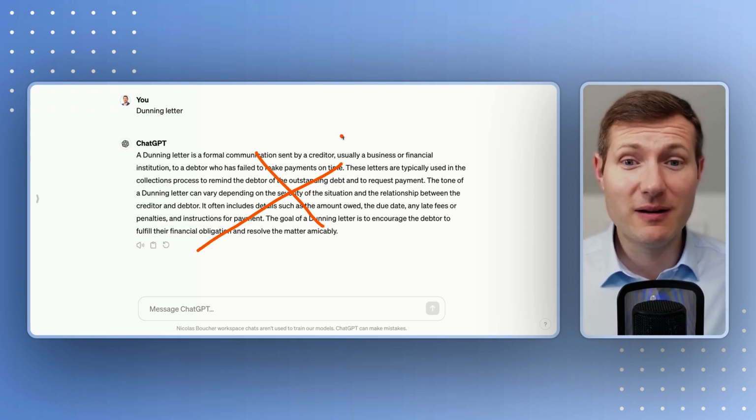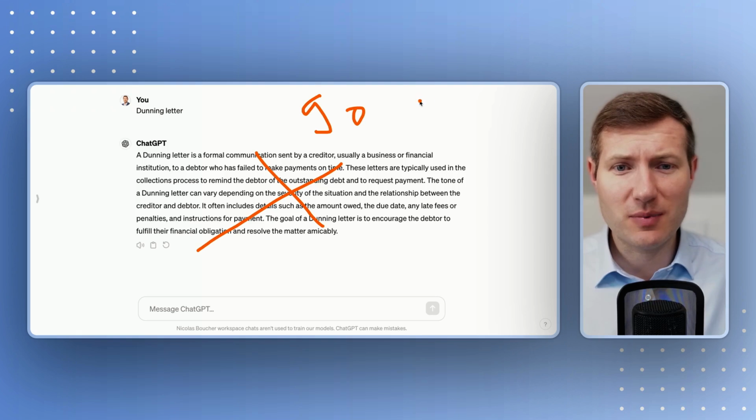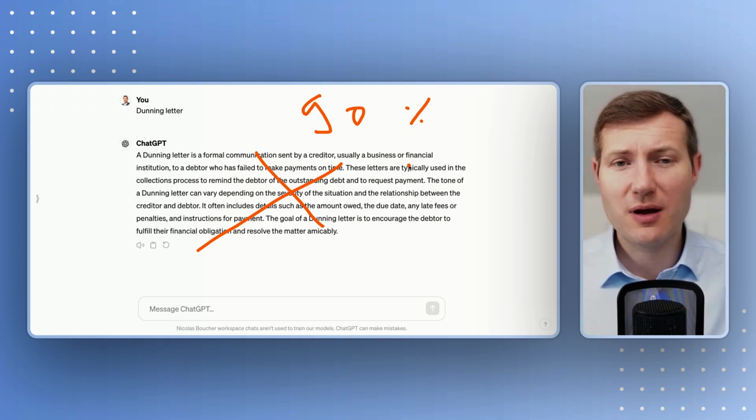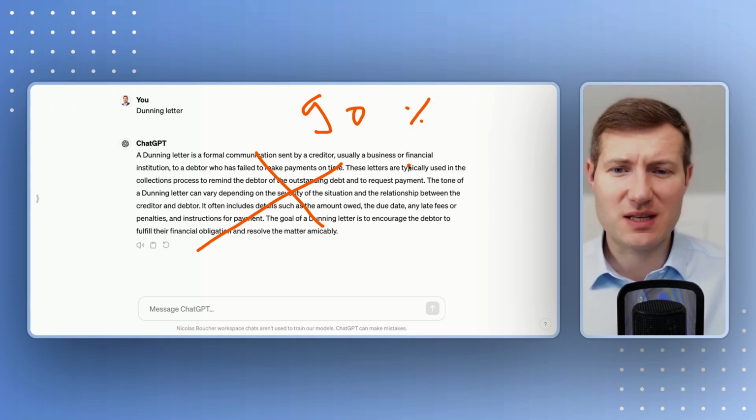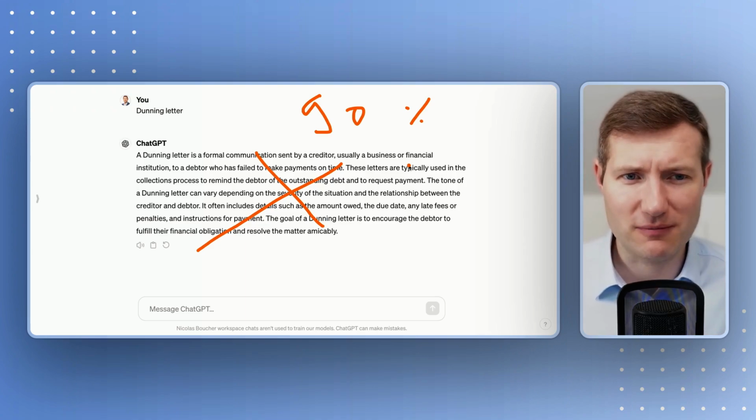And that's where 90% of people will usually stop, because they think ChatGPT is smart, but not helpful. Imagine you are working with somebody and you want them to write the dunning letter for you. Are you really just going to send them "dunning letter" in a Teams chat?